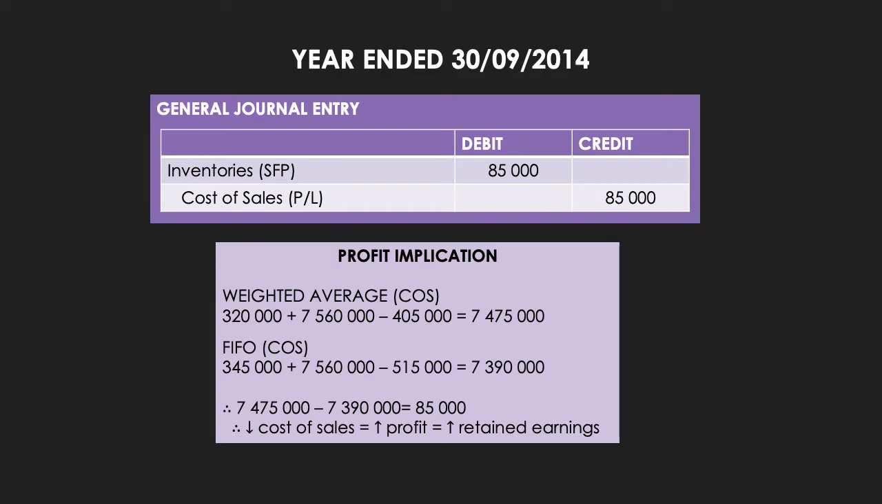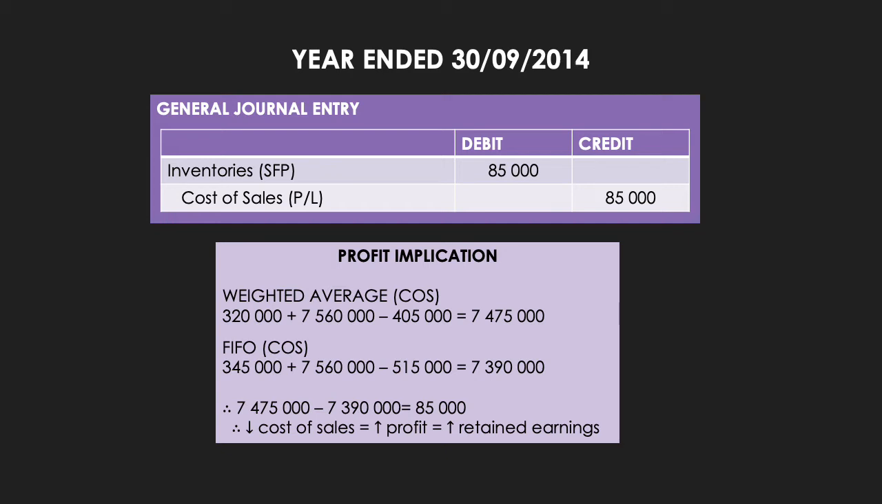We are now going to look at the implications on the year ended 30 September 2014. This general journal entry will be processed at the end of the financial year, which is the 30th of September 2014. Now on this slide, I have not looked at the inventory implication and the profit implication. I've gone straight for the profit implication, as that is the one that makes the most sense to me and it gets you to the answer the quickest. So we know that once again, to calculate cost of sales, we take the opening stock plus purchases minus closing stock. So we now need to look at this from the weighted average valuation perspective and the FIFO valuation perspective.